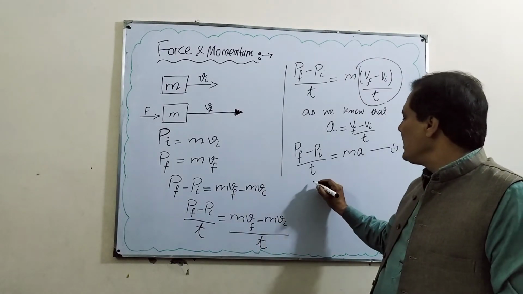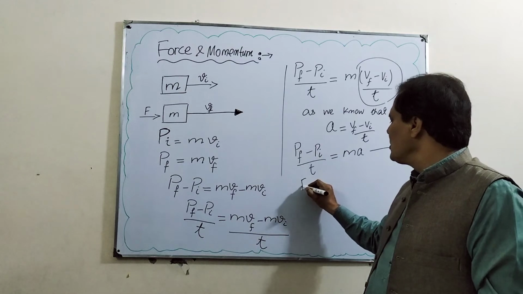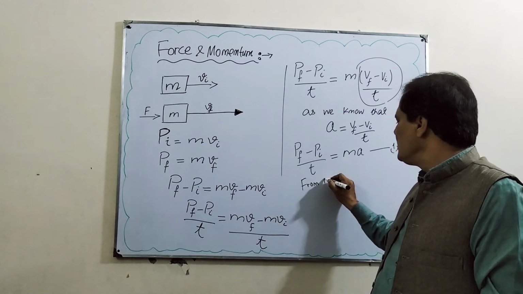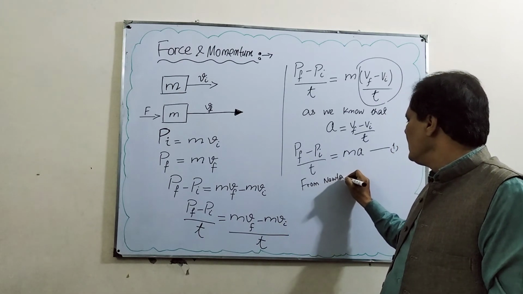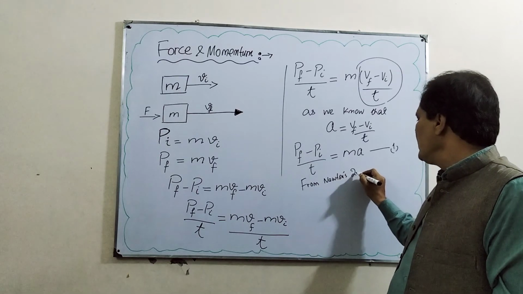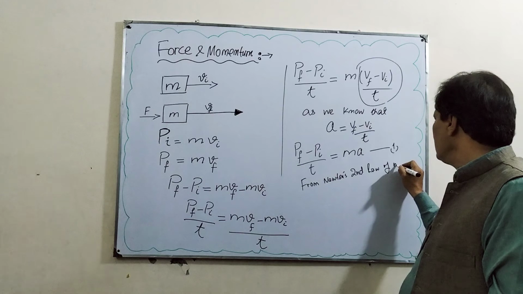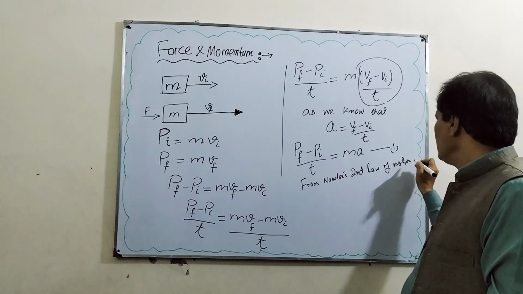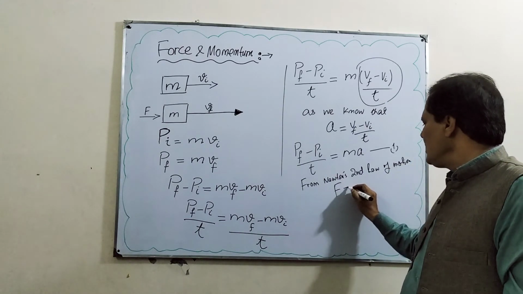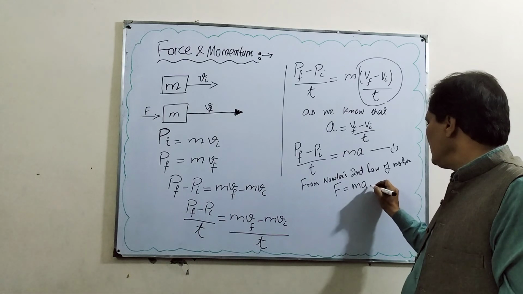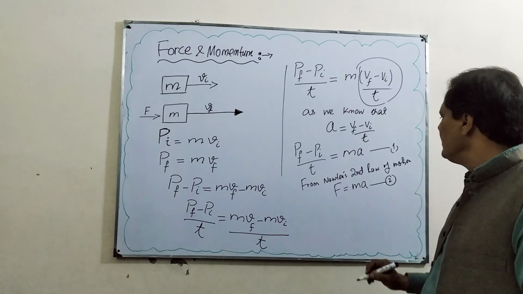So the mathematical form of Newton's second law of motion, you know that F is equal to ma. This is equation number 2.